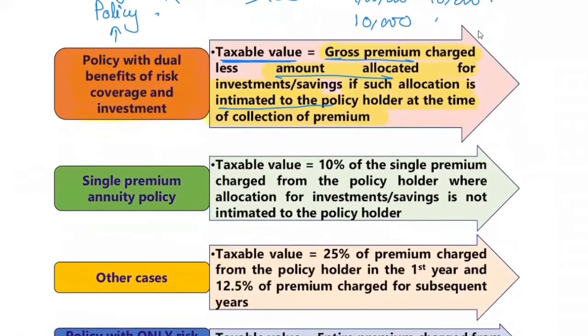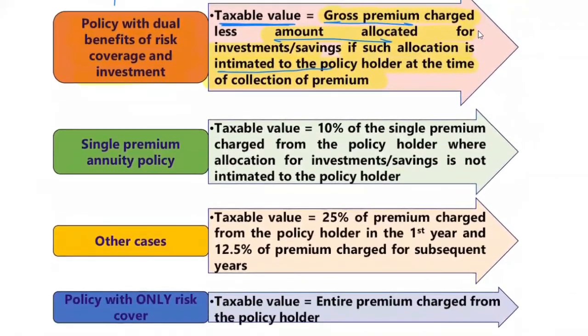Yes. And they're saying that if it is a single premium annuity policy, then it is nothing but a term policy. If you don't know the difference between money back and term policy, we'll discuss that some other day. That's a different topic. So for it, what is the taxable value? The taxable value will be 10% of the single premium charged from the policyholder, whether or not allocation for investment or saving is intimated to the policyholder.